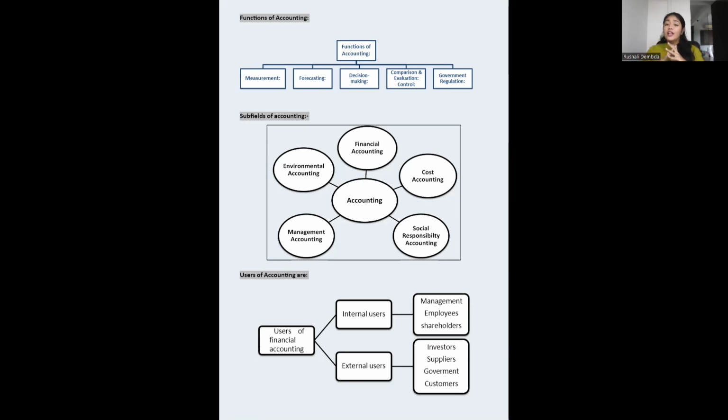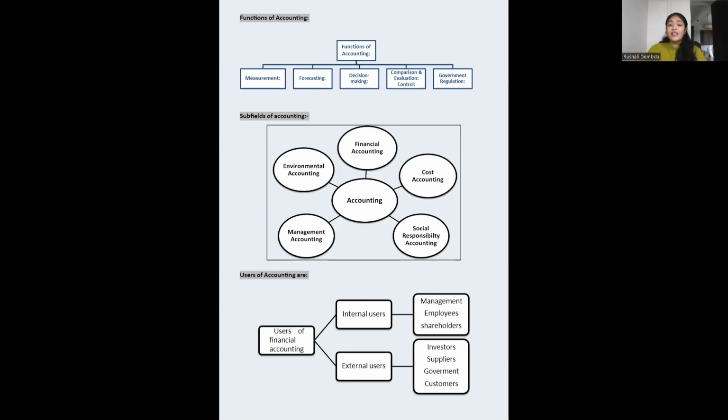And accounting also helps us to comply with the government regulations, because we know we have to comply. All the financial statements have to be prepared and submitted to the government by filing the income tax returns. We need the financial statements for company compliances, ROC compliances. So for following the government regulations also, accounting is very important.